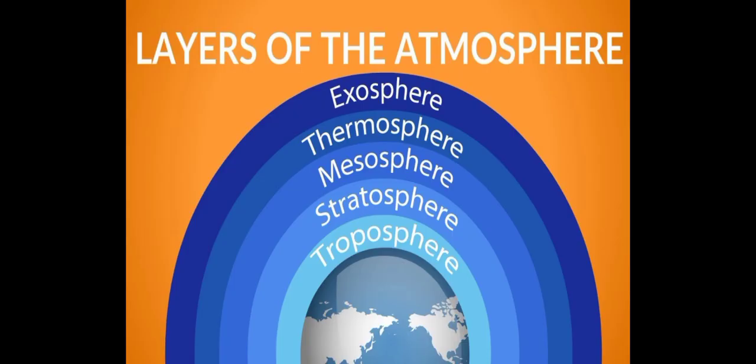The layers of the atmosphere: troposphere, stratosphere, mesosphere, thermosphere and exosphere. So there are mainly 5 layers of atmosphere.